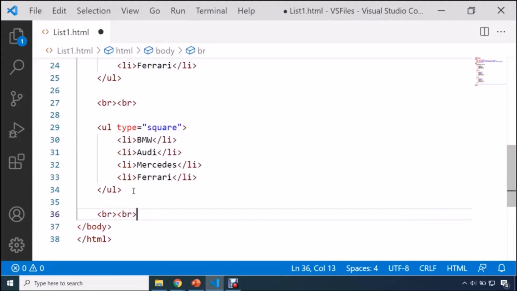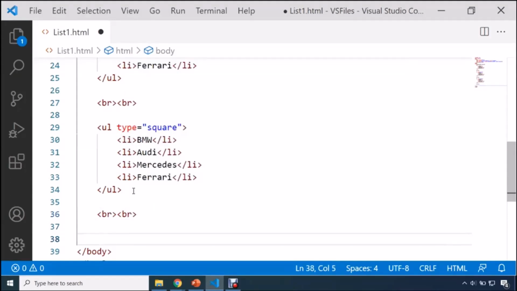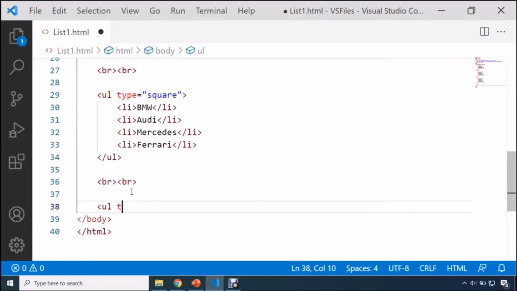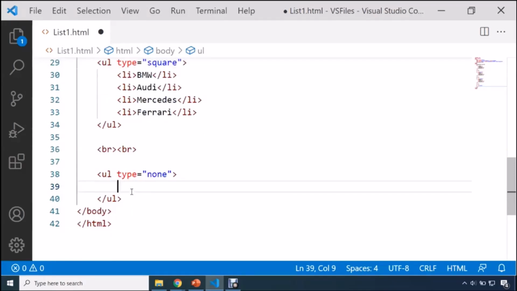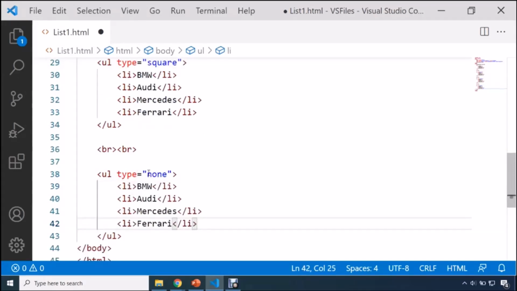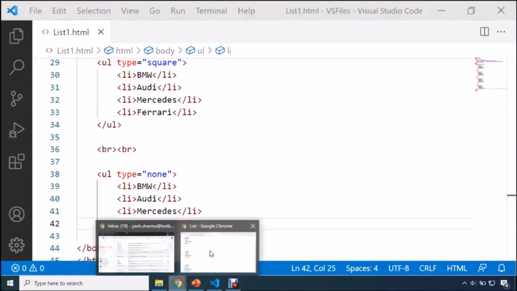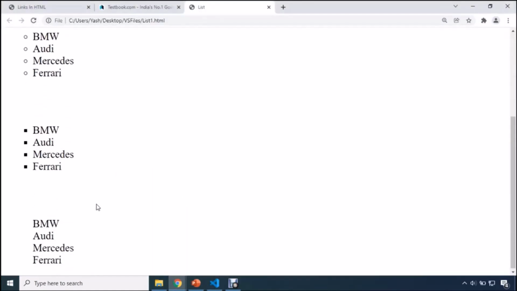One more type we have, and that type we will be using later in our web application project. The name of this type is ul type is equal to none. If you don't want any style for your set of items, you can keep the type as none. Now what will happen?